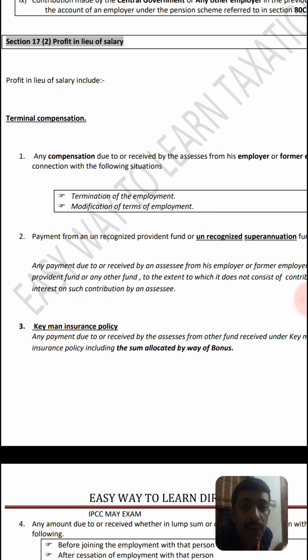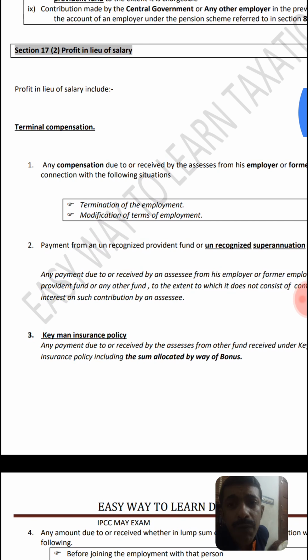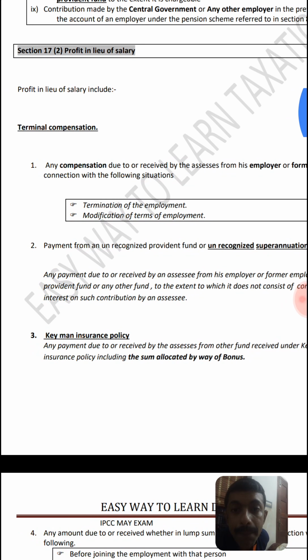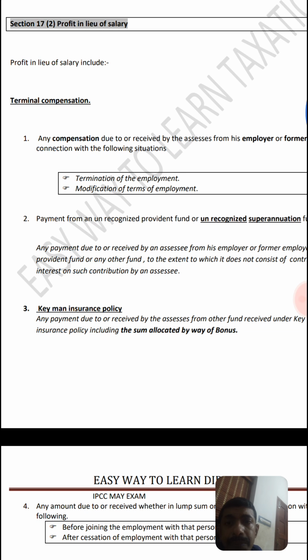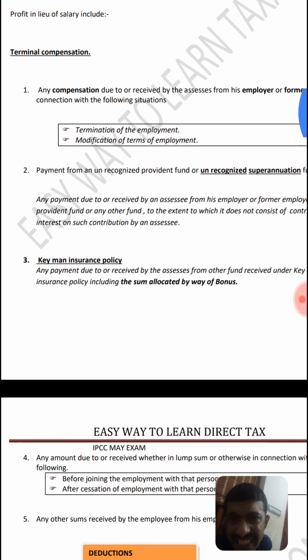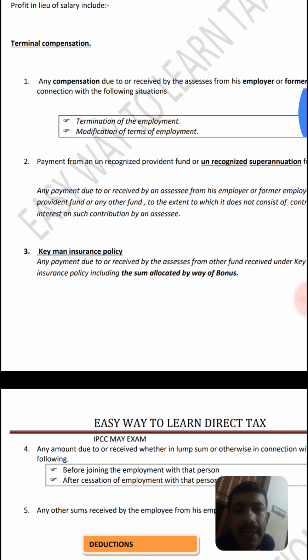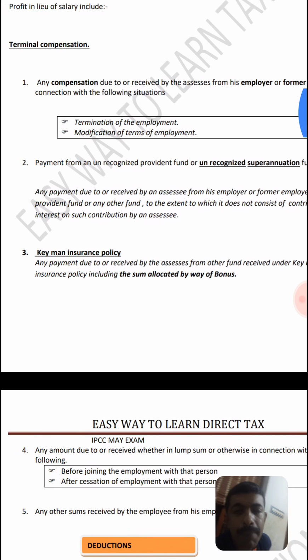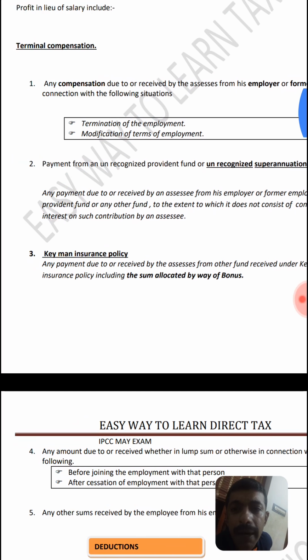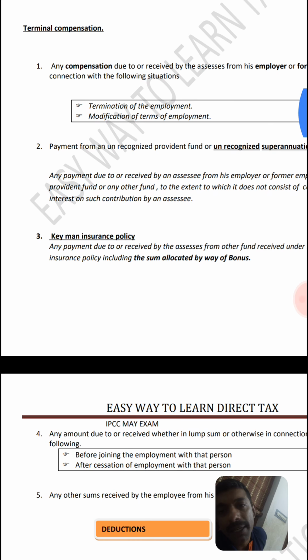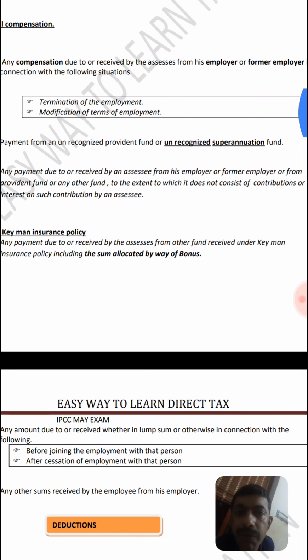Next, our main core discussion is what is profit in lieu of salary. In lieu means substitution of salary, receiving something from the employer. First, terminal compensation: any compensation due to or received by an assessee from his employer or the former employer in connection with the following: termination of employment and modification of terms of employment.